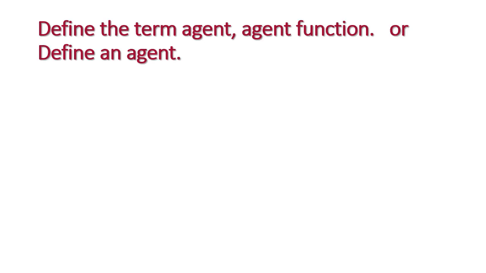The next question is: define the term agent, agent function, or they may ask define an agent. Agent means artificial agent.